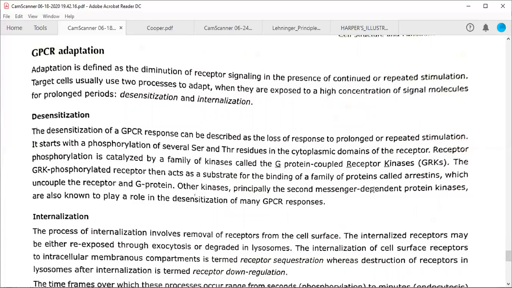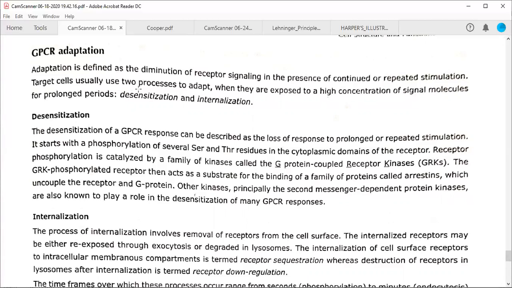One is called desensitization and the other is called internalization. Desensitization is when they do not respond to prolonged or repeated stimulation. Adaptation is defined as decreasing of receptor signaling in the presence of continued or repeated stimulation.